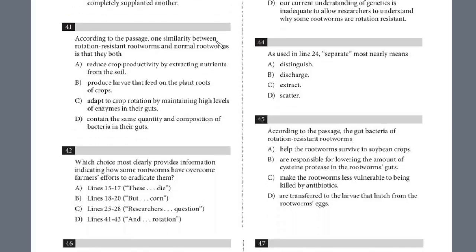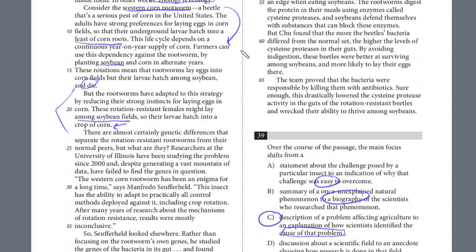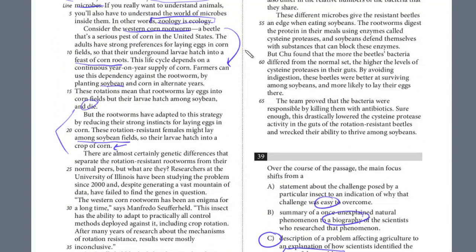According to the passage, one similarity between the rotation-resistant rootworms and the normal rootworms is that they both... And so we're looking for some clues about rotation-resistant and just the normal rootworms. So going back to the passage, we know that the normal rootworms have this preference, right? The preference of the rootworm for laying eggs in cornfields. We know that. But then the farmers anticipated that.